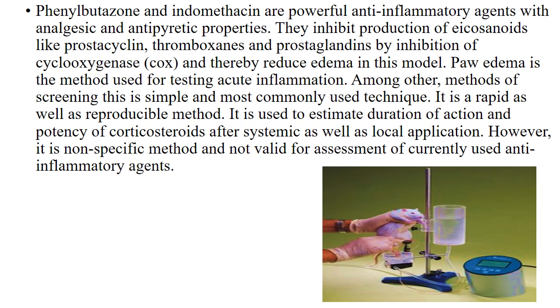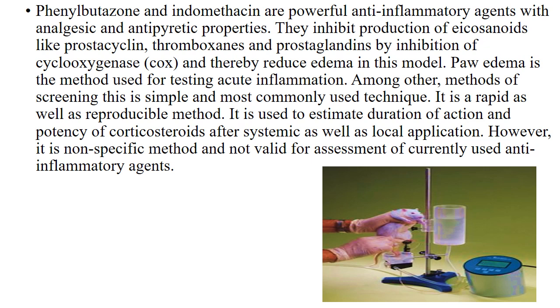Phenylbutazone and indomethacin are powerful anti-inflammatory agents with analgesic and antipyretic properties. They inhibit production of eicosanoids like prostaglandins and thromboxanes by inhibition of cyclooxygenase and thereby reduce edema in this model. Paw edema is the method used for testing acute inflammation.